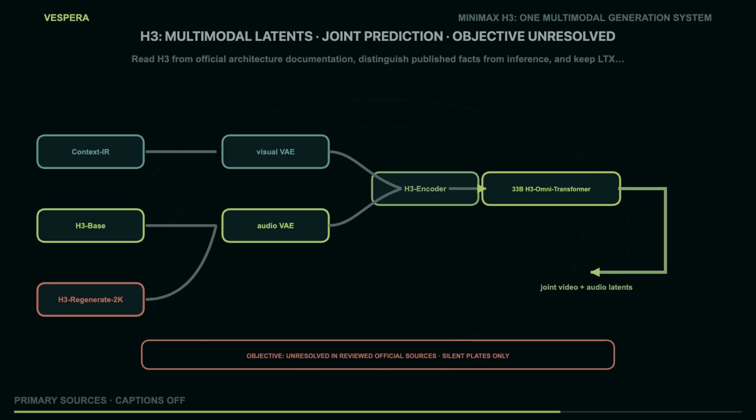The local LTX package is a 4-bit MLX derivative with group size 64. On this 24GB machine, the two-stage path previously stalled under heavy memory pressure, while the one-stage low RAM path completed a 25-frame 512 by 288 candidate with 6 denoising steps. That is a successful local render, not a universal hardware benchmark.